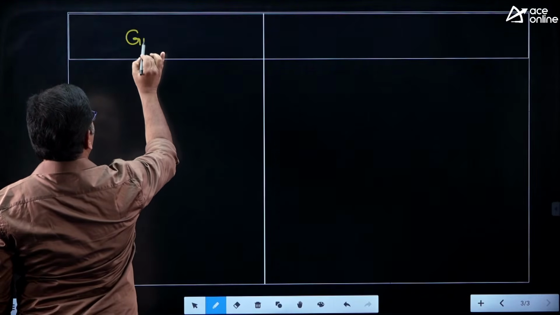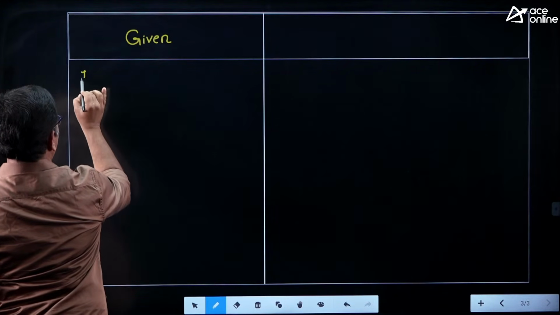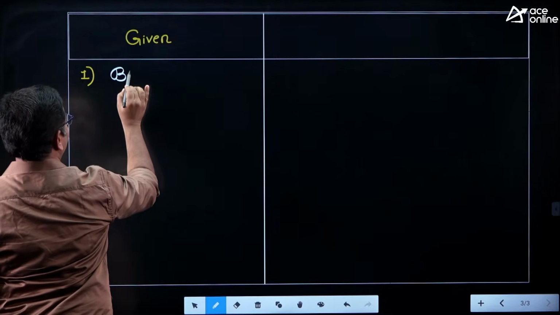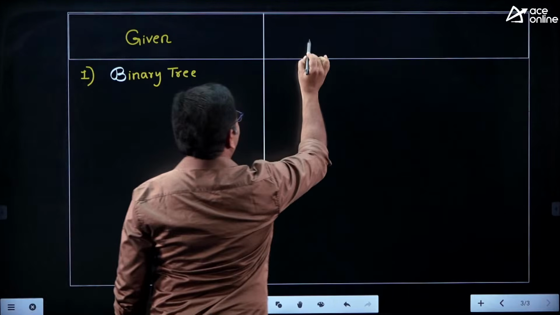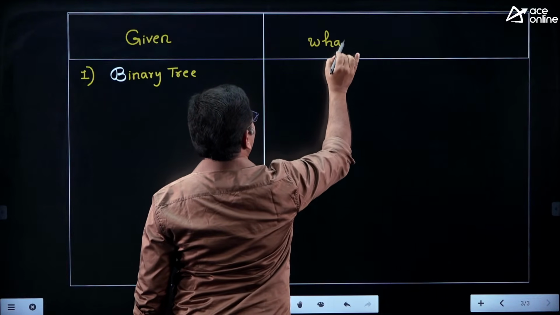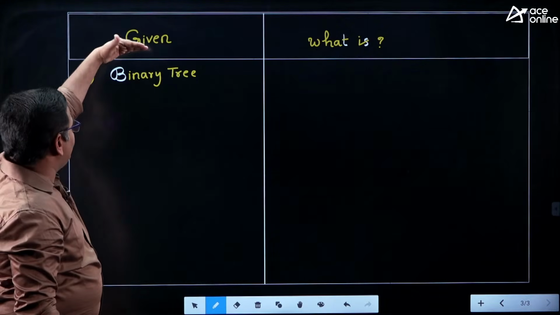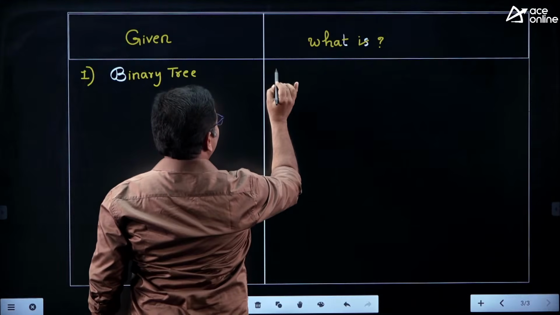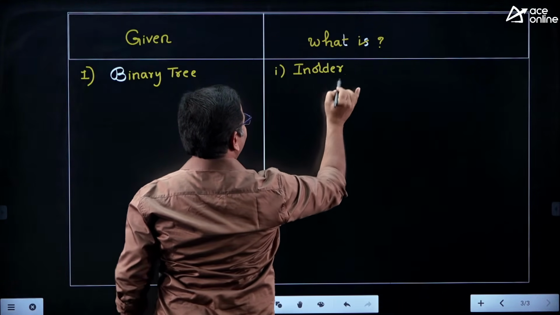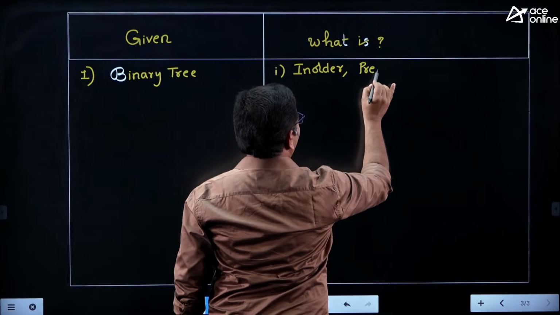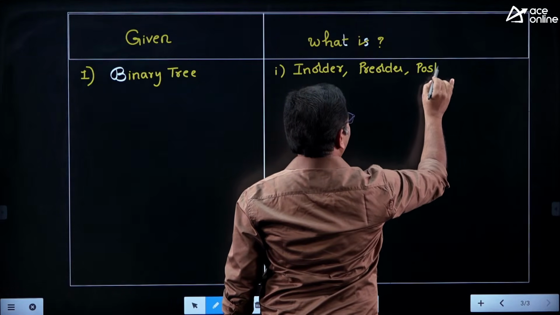For example, for the given binary tree, they will ask questions like this: what is the in order traversal of the given binary tree, what is the pre-order traversal, and what is the post-order traversal.